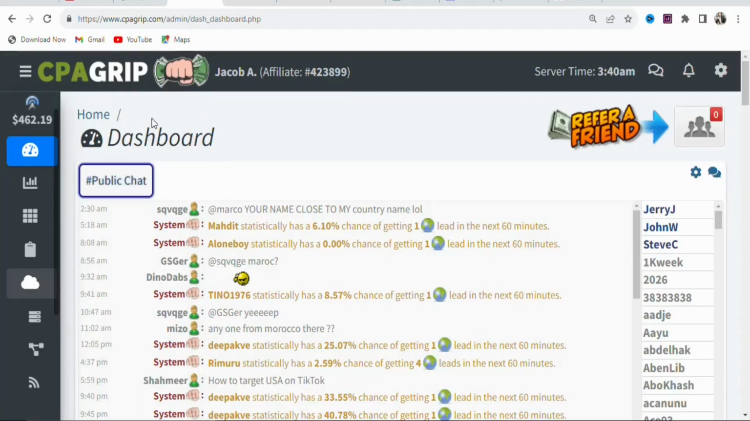The first step is that you have to join a CPA network so that you can find offers to promote. In this case, we are using CPA Group. So if you want, you can create an account with CPA Group, or with MaxBounty or any of them that you want, and then use this same method. If you are using CPA Group, once you have created your account, what you have to do is come right here.